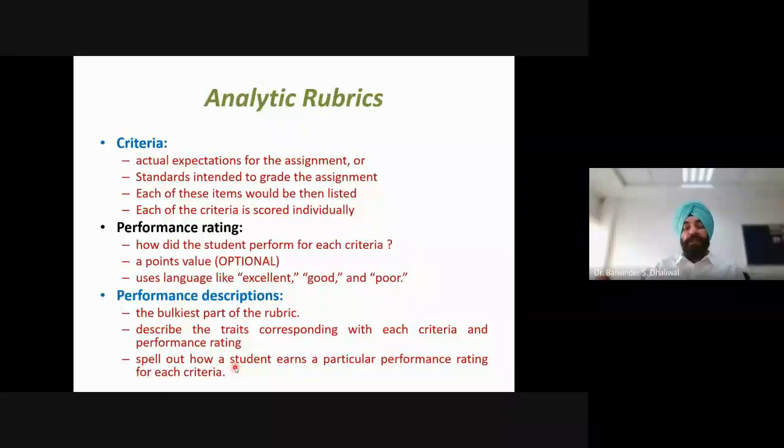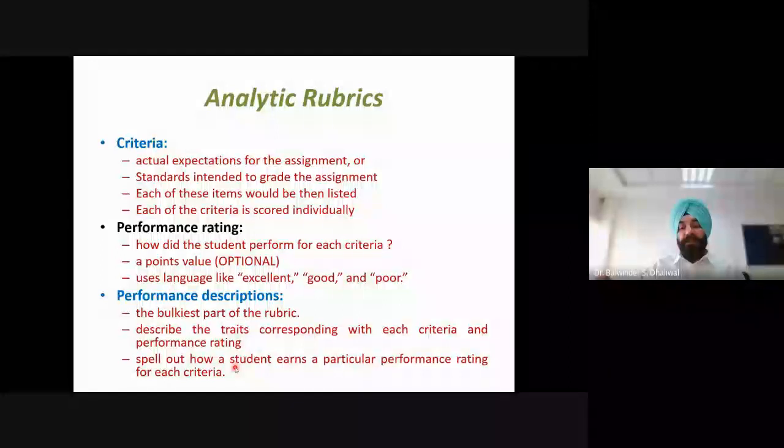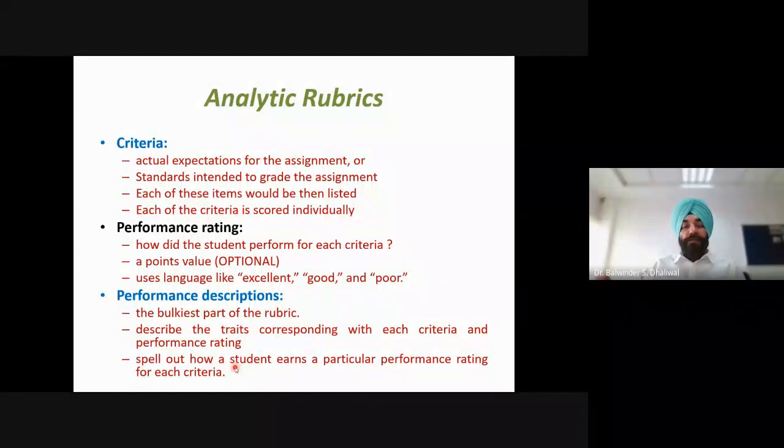Now we have to describe, in writing and in clear language, how those performance ratings are achieved in reference to a particular criterion. This is the bulkiest part of the rubric, and the most difficult part of rubric design, which designers feel.